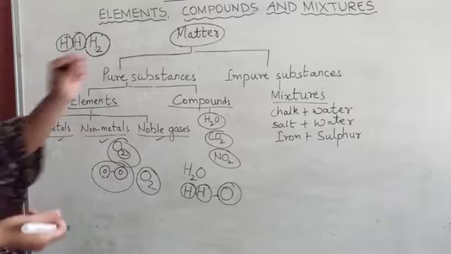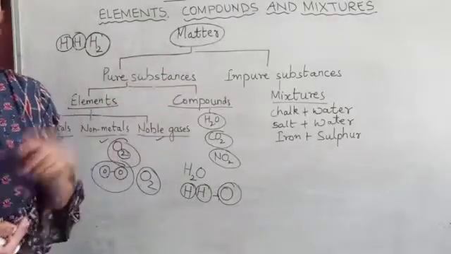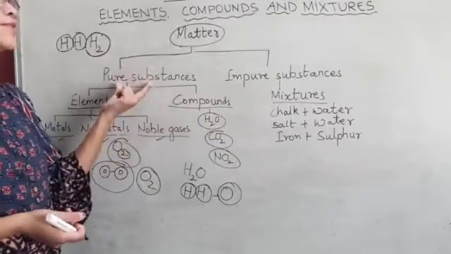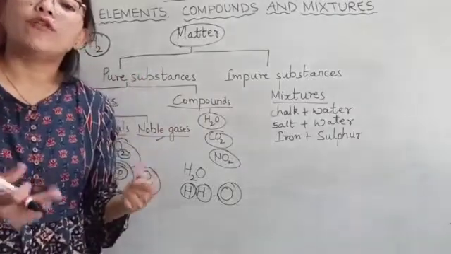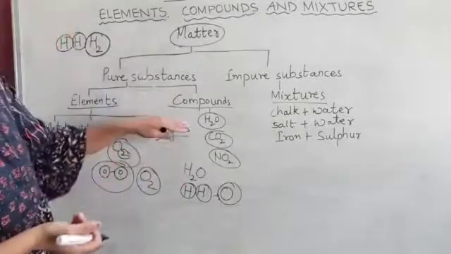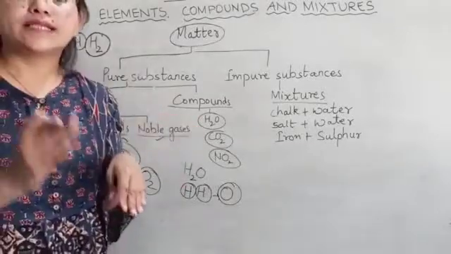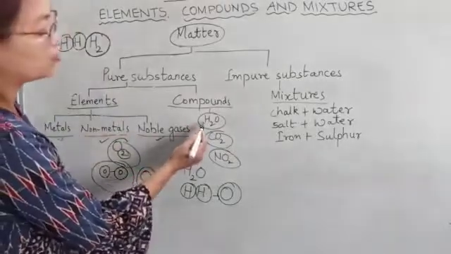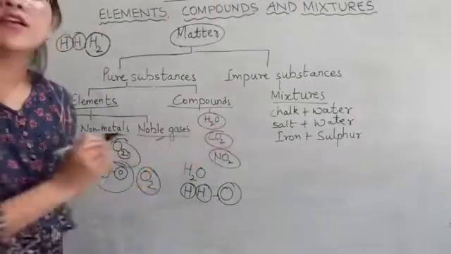Then come compounds. Compounds are also pure substances, but they are made up of 2 or more kinds of atoms. Let me explain with an example. This is H2O. H2O is water.